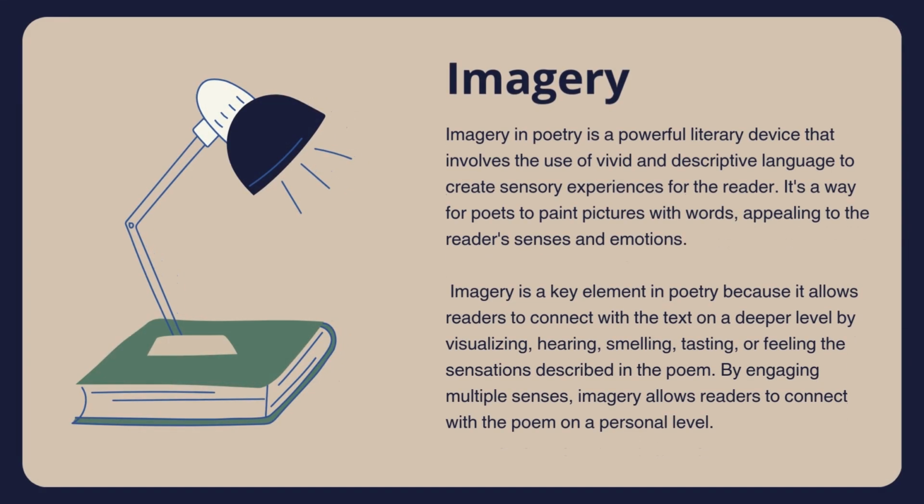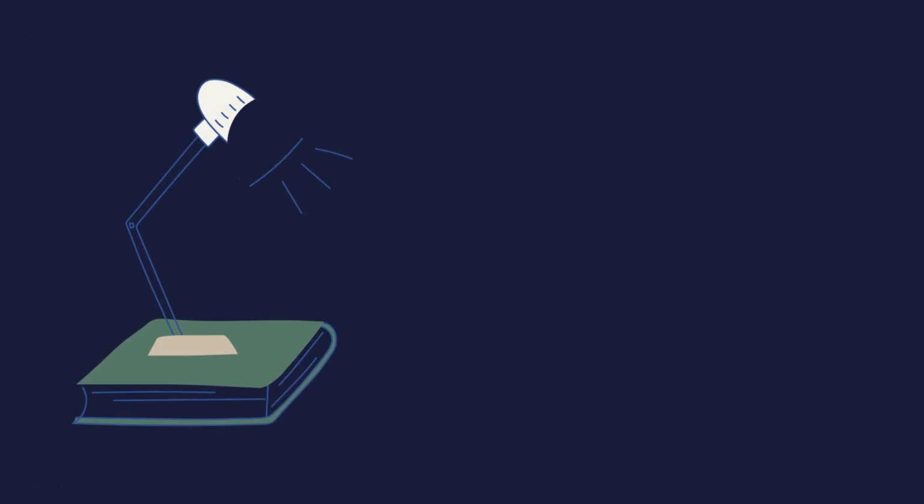Imagery. Imagery in poetry is a powerful literary device that involves the use of vivid and descriptive language to create sensory experiences for the reader. It's a way for poets to paint pictures with words, appealing to the reader's senses and emotions. Imagery is a key element in poetry because it allows readers to connect with the text on a deeper level by visualizing, hearing, smelling, tasting, or feeling the sensations described in the poem. By engaging multiple senses, imagery allows readers to connect with the poem on a personal level.